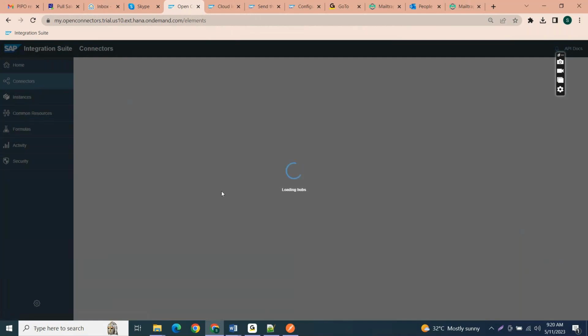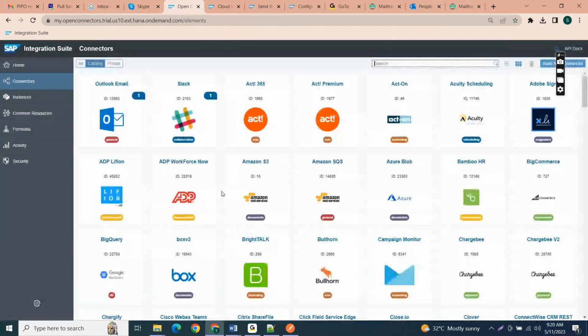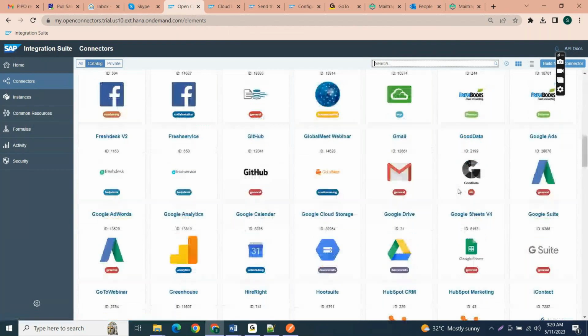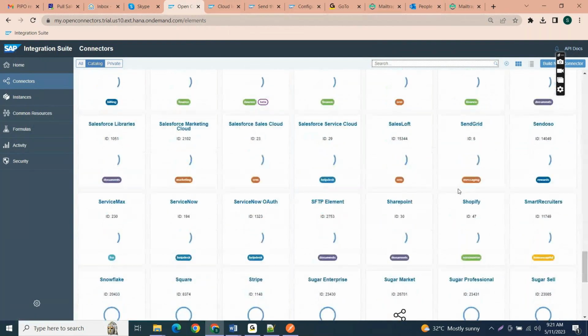We have 150 plus open connectors. So what is the use of these 150 open connectors? If I want to connect with Outlook, you can use this service. If I want to connect with Slack, you can use these services. If I want to connect with Amazon S3, you can use this service. Like this, we have many open connectors.